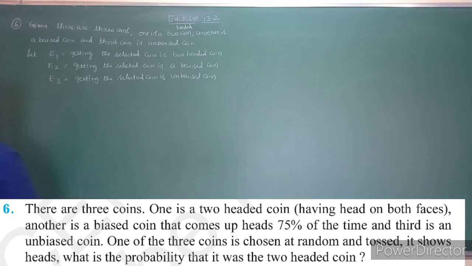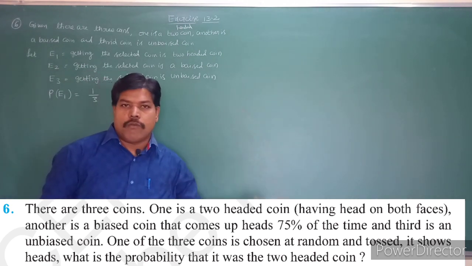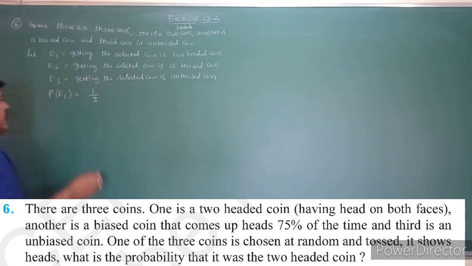So here, 3 coins are there. What is the probability of getting the first coin? The probability of getting the first coin is 1 out of 3. Why? Because 3 coins are there. So the probability of E2 is also 1 by 3. The probability of E3 is also 1 by 3.